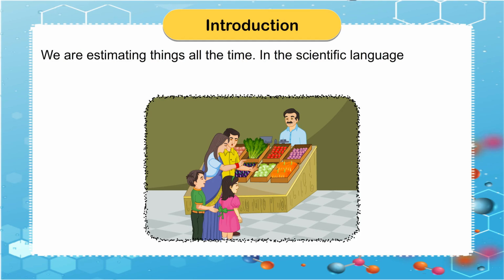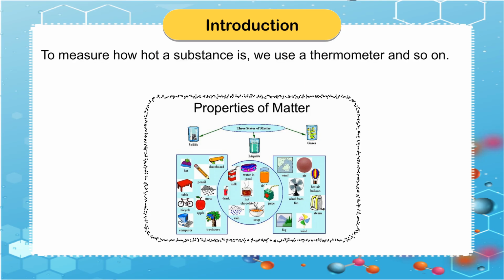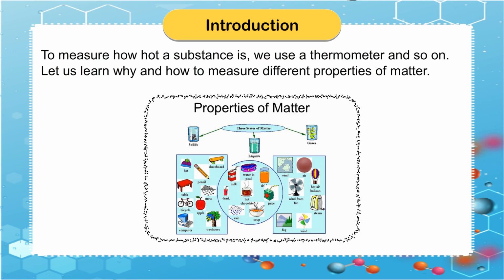In scientific language, estimation is called measurement. All properties of matter can be measured using different methods. To measure length, we use a scale. To measure how hot a substance is, we use a thermometer, and so on. Let us learn why and how to measure different properties of matter.